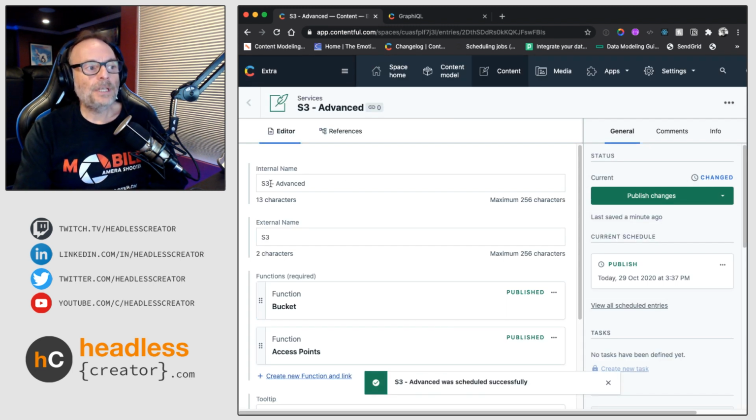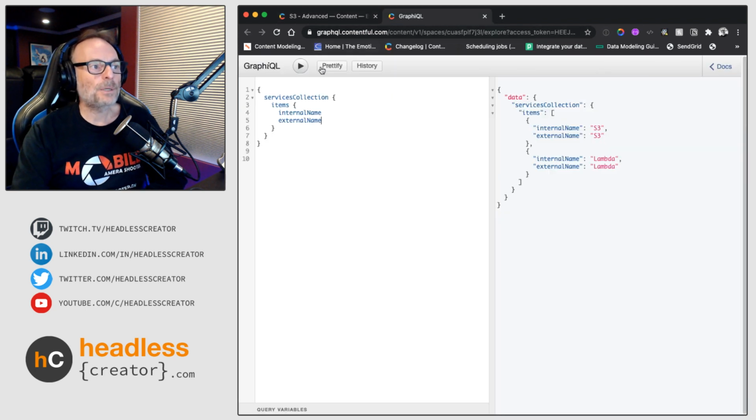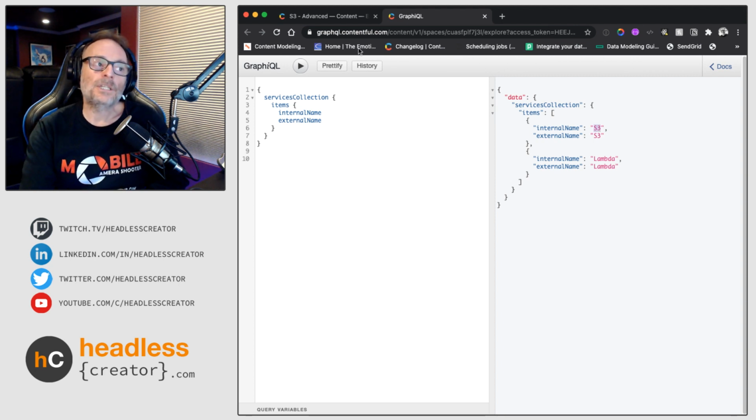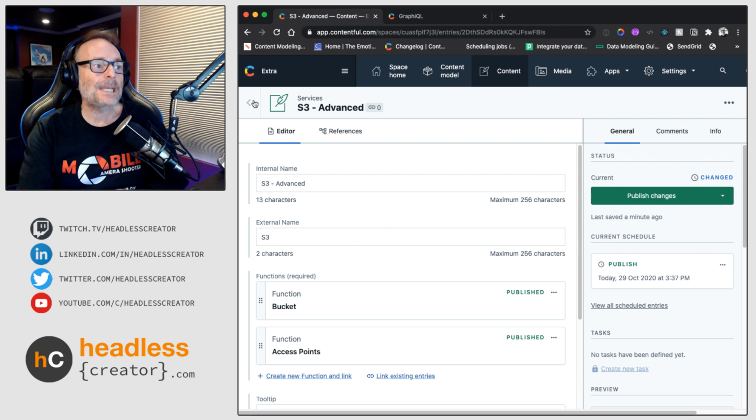And you can see that it says S3 Advanced. Now, if we go to GraphQL, I'm going to run a query, and you can see that I'm getting S3. So the change hasn't gone through, obviously. So we can exit this now.